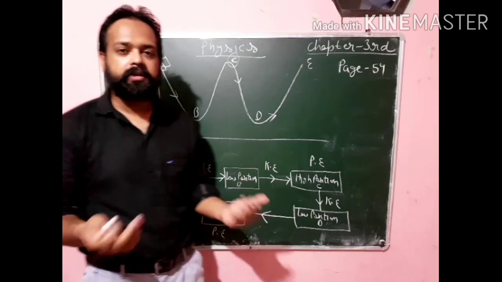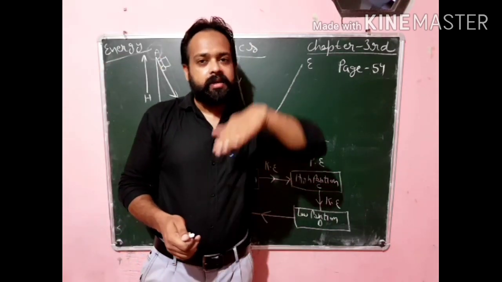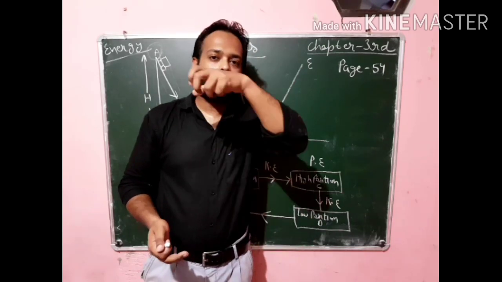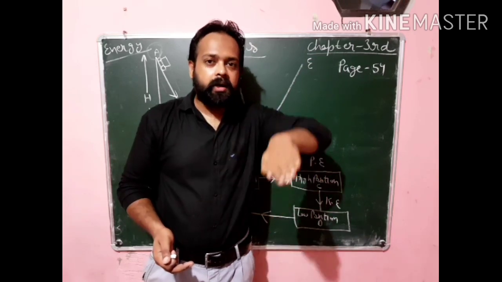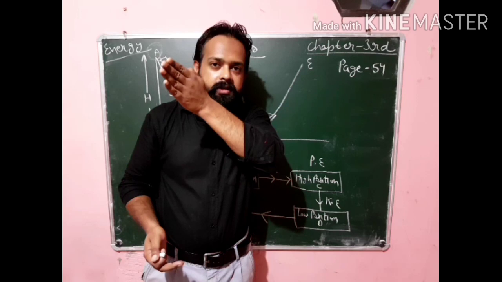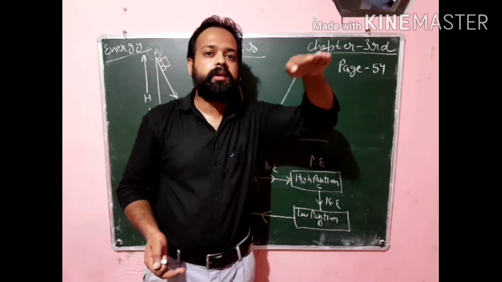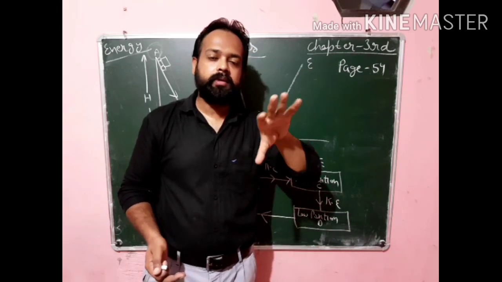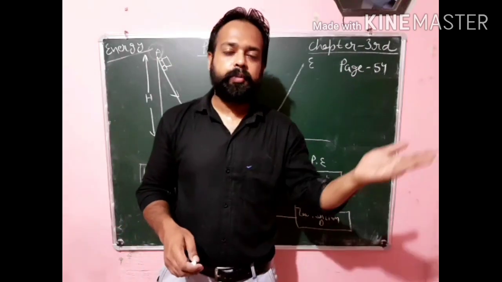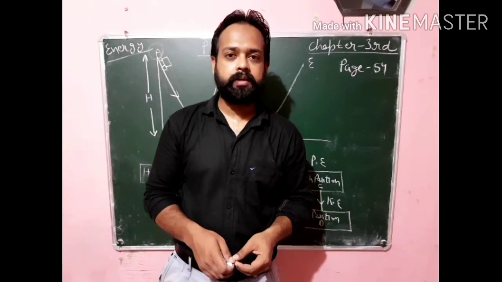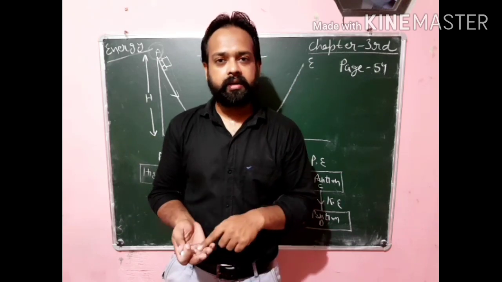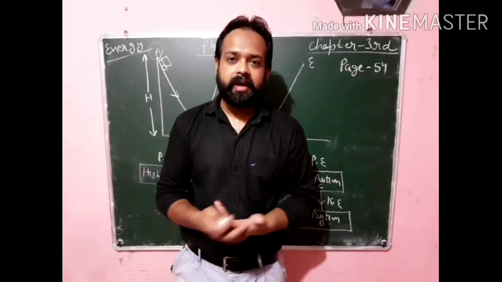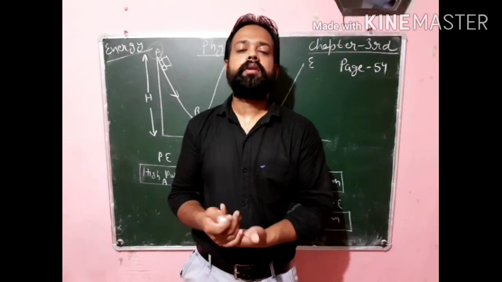In this case, when the car is at a height, its potential energy is converted into kinetic energy when it starts moving from the height. Then it reaches another height, and this kinetic energy is converted again into potential energy, and when the car is released from that point, that potential energy is converted again into kinetic energy. But throughout the whole journey the total energy remains the same. So this is the law of conservation of energy. It means we cannot create energy by ourselves and we cannot destroy energy by ourselves.